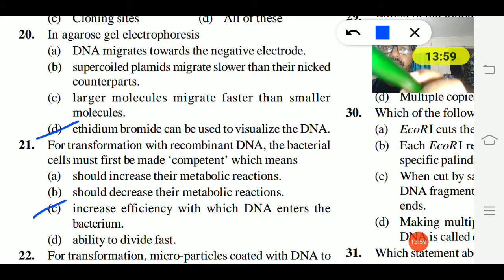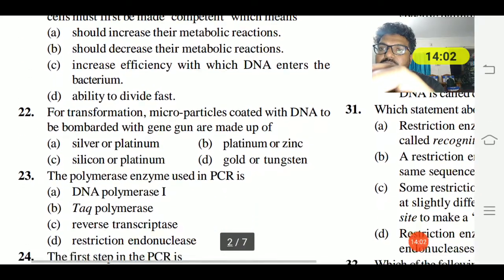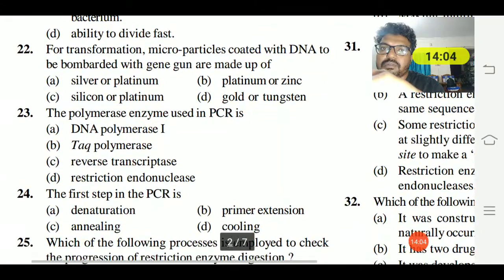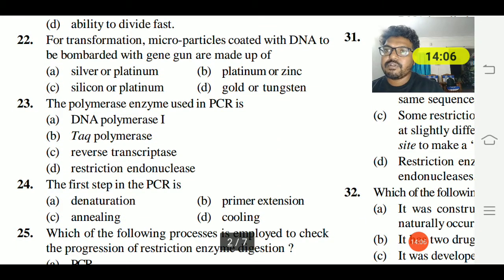22nd question. For a transformation, microparticles coated with the DNA to be bombarded with the gene gun are made up of silver or platinum, zinc, silicon or platinum, or gold or tungsten.